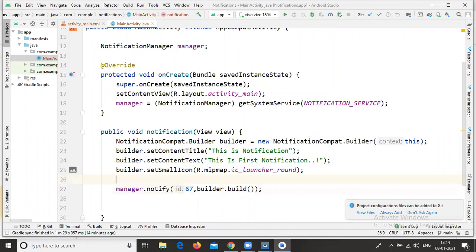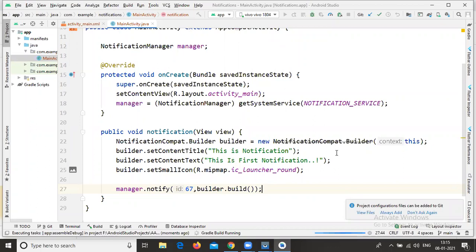Now you can run your application and check your output, whether the notification is displaying or not. If the notification is available, I think you are using a mobile below 8.0 version. If the notification does not appear, the mobile phone is above 8.0 version. Just check from your end whether the notification is displaying or not.